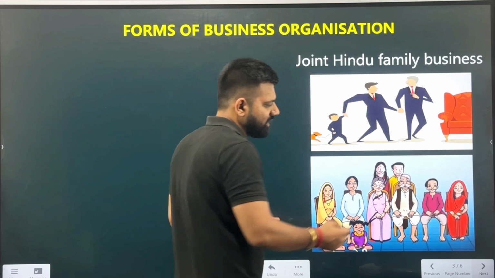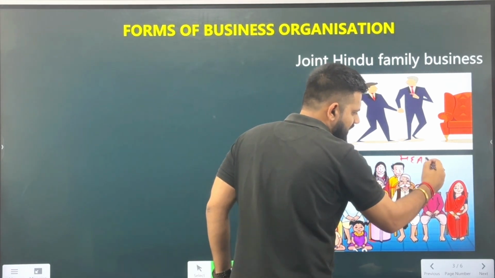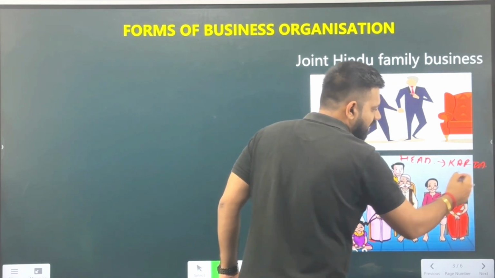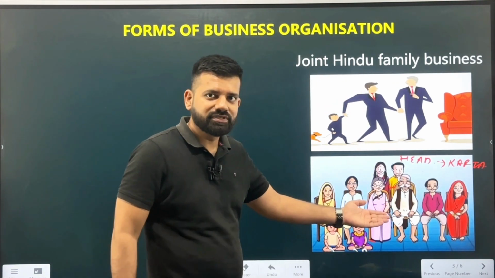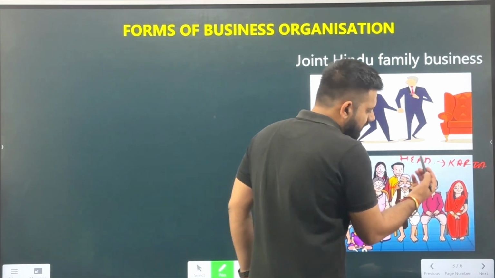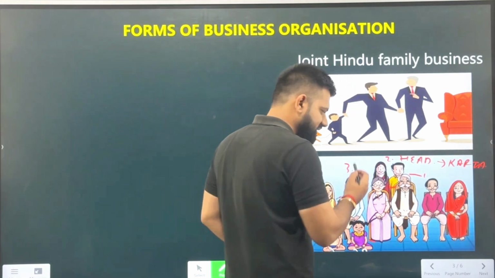Over here, the family is continuously transferring the business generation by generation to the other members of the family. Over here, we can see this is the head of the family. He is the head of the family. This person is also known as Karta. Who is a Karta? Karta is a person who owns the business, who handles the business. Now, he will be passing on his business to his first son, or the second, or the third son.